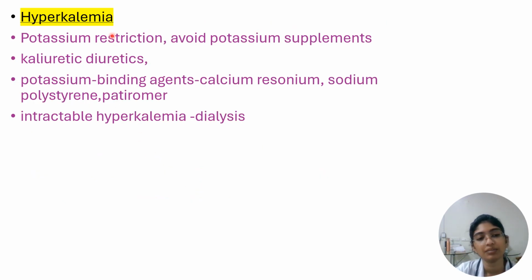And in CKD, there may be hyperkalemia. If there is hyperkalemia, we can do potassium restriction, avoid potassium supplements, use kaliuretic diuretics, and potassium binding agents like calcium resonium, sodium polystyrene, and patiromer. If there is intractable hyperkalemia, then again it is an indication for dialysis.